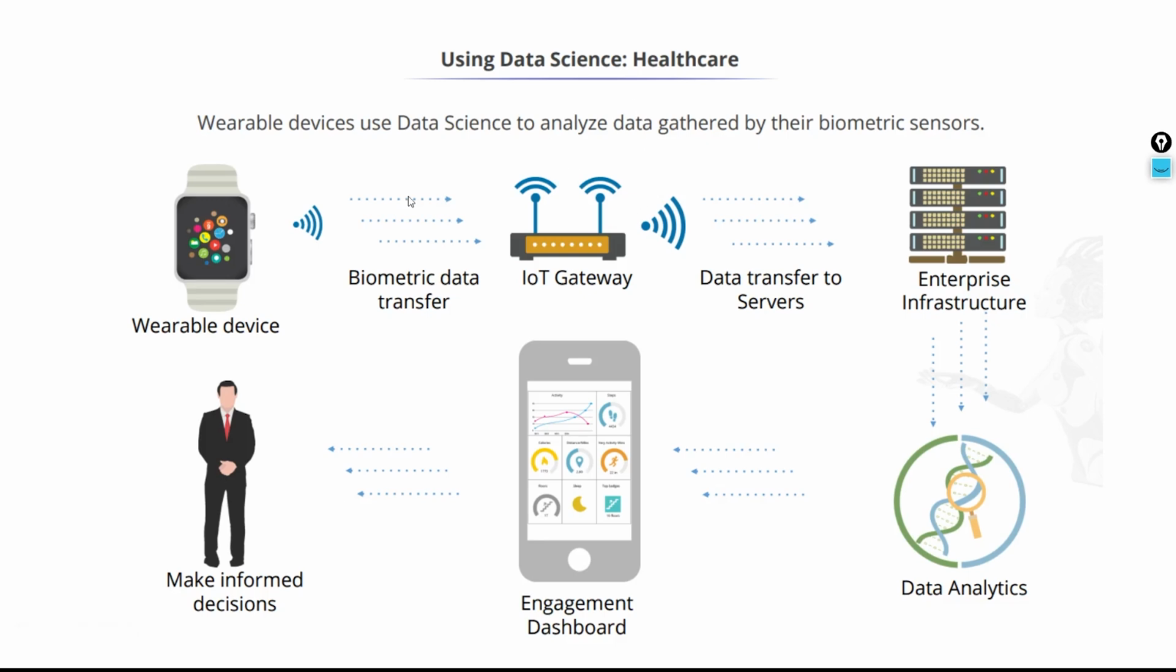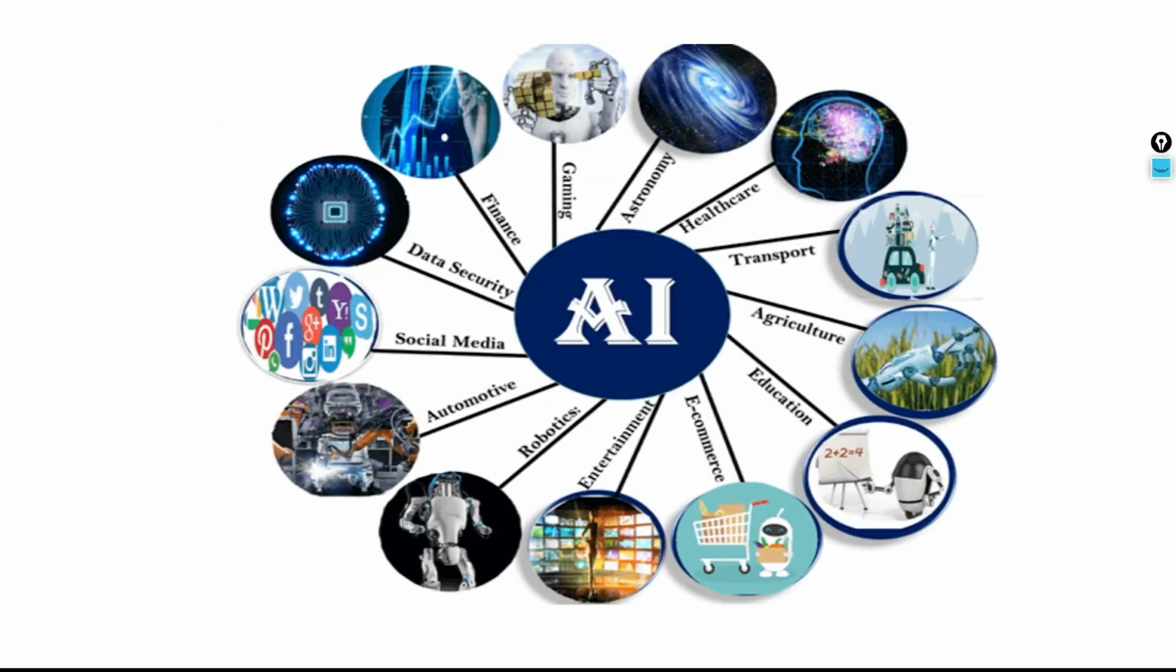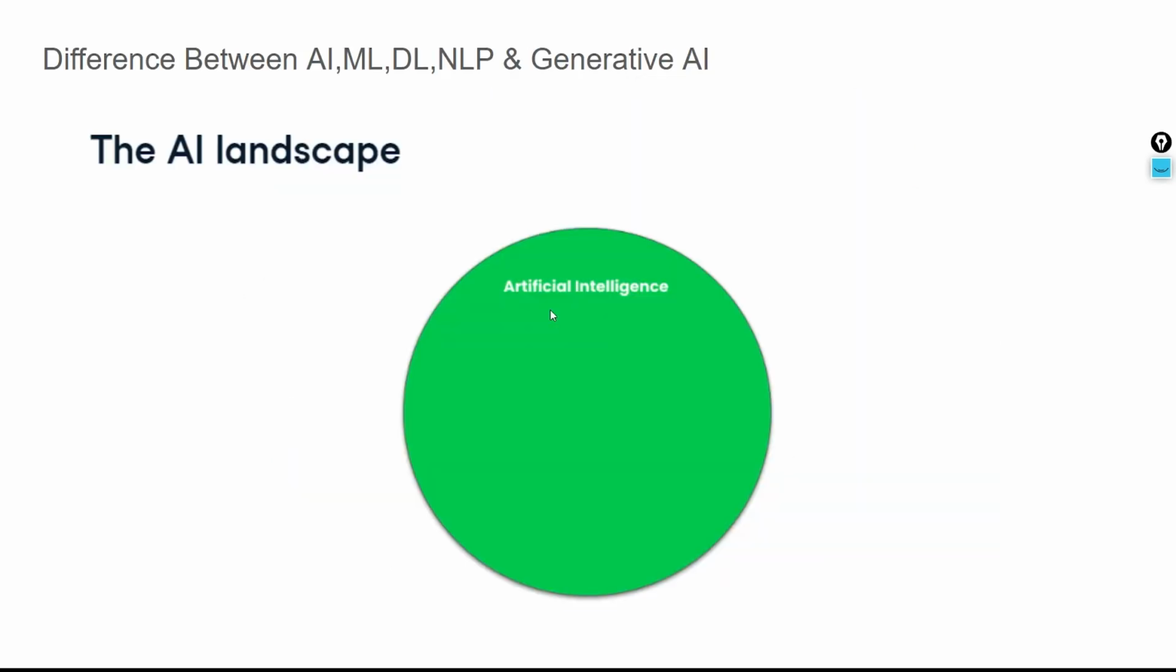So this is an example of AI implemented in healthcare. Generally, what I mean to say is AI is everywhere, irrespective of the domain you are in, whether it's healthcare, transport, agriculture, education, e-commerce, entertainment, robotics, automotive, social media platforms, data security, or finance. So AI is everywhere. Now, what is AI?